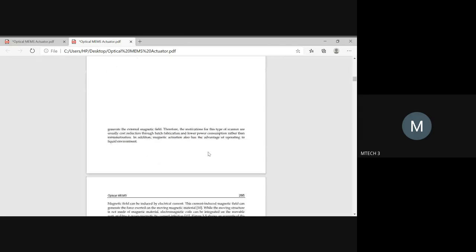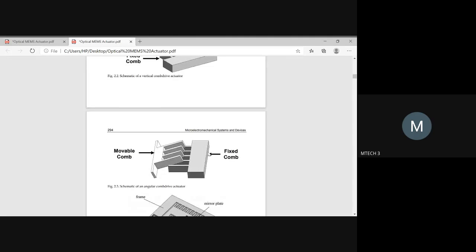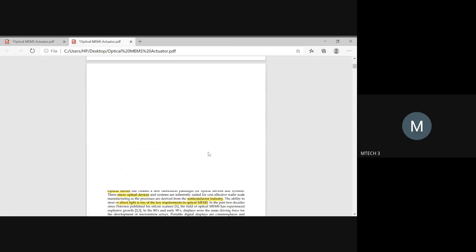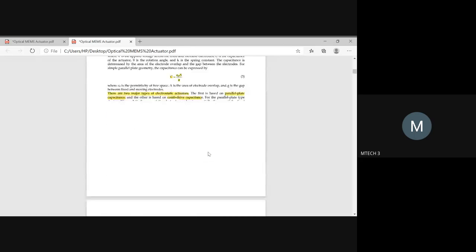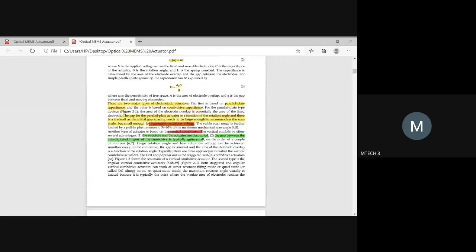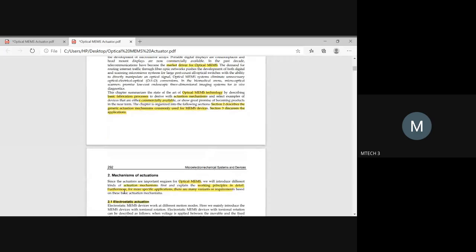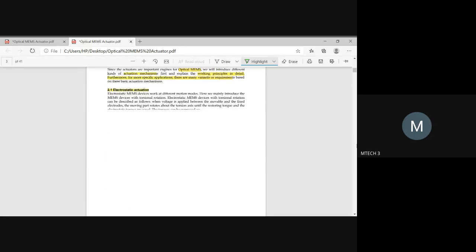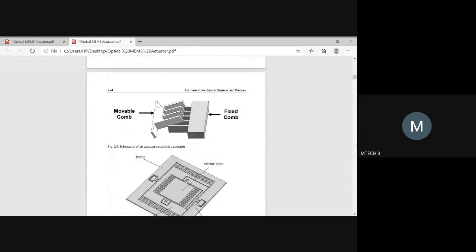In this case, it is magnetic actuation. But even this magnetic actuation is under the section of mechanisms of actuation: electrostatic actuation is the first one and magnetic actuation is the second one. So we just dealt with these two.